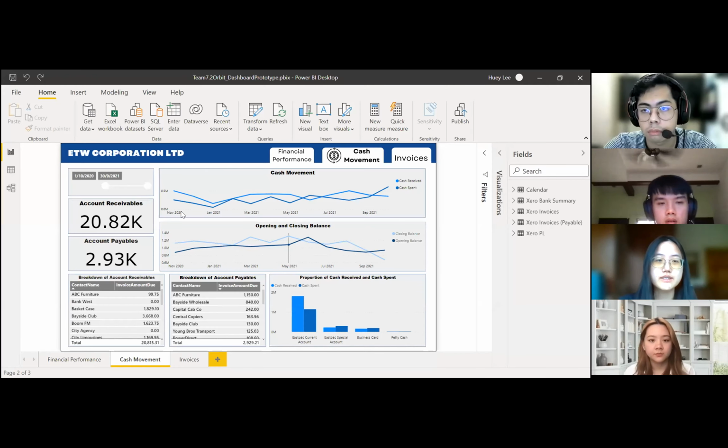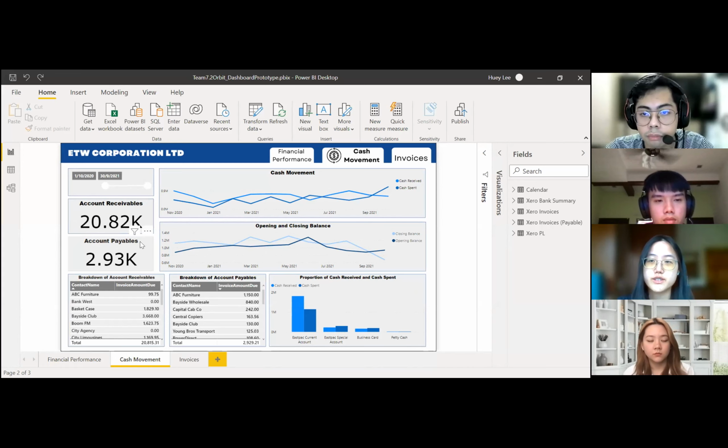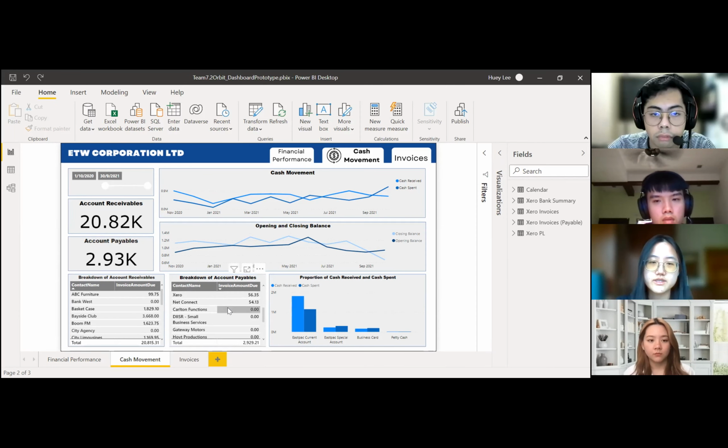As can be seen in the cash movement tab, the accounts receivable totals up to 20,820 ringgit, and the accounts payable totals up to 2,930 ringgit. If the management wants to see the breakdown, it can be seen in these two tables, where the left shows the accounts receivable breakdown and the right shows the accounts payable breakdown.